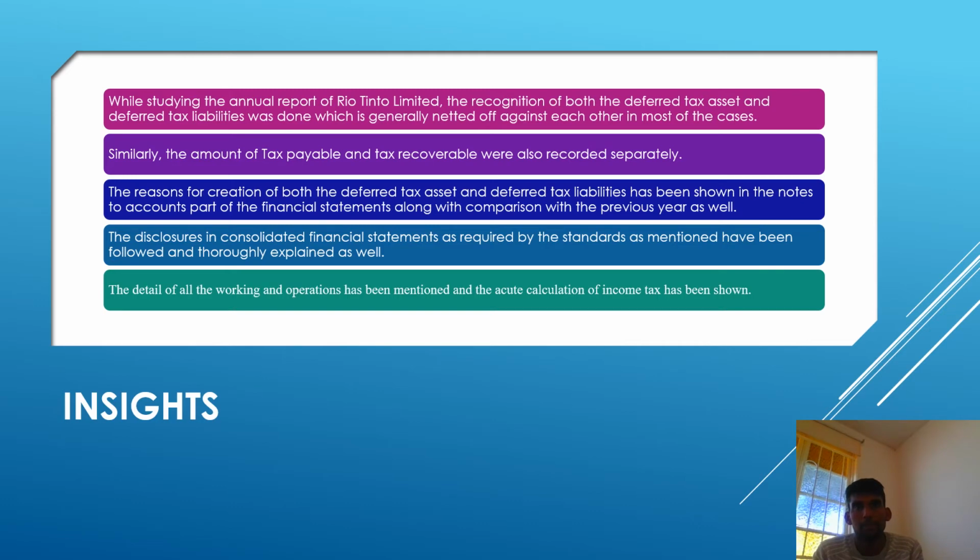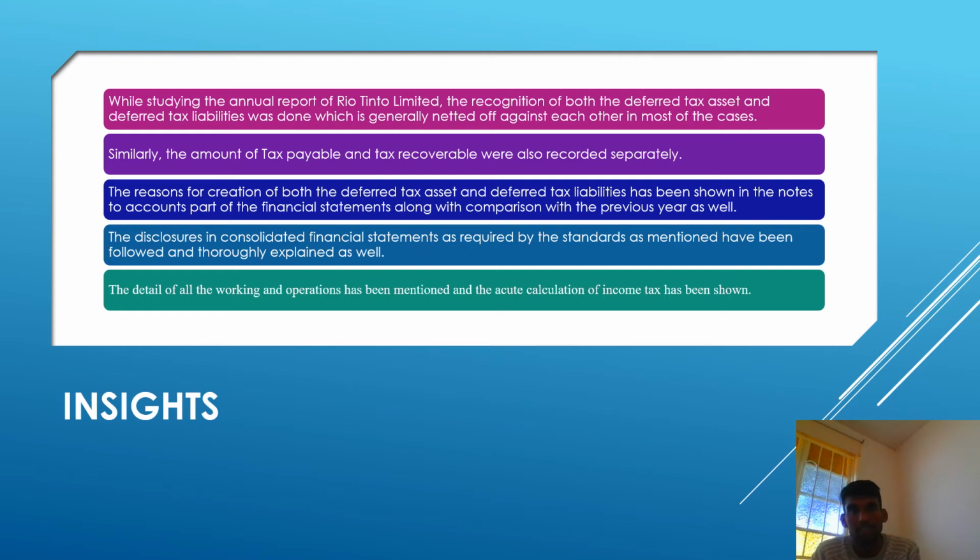While studying the annual report of Rio Tinto Limited, the recognition of both the deferred tax asset and the deferred tax liabilities was done, which is generally netted off against each other in most of the cases. Similarly, the amount of tax payable and tax recoverable were also recorded separately. The reasons for both the deferred tax assets and deferred tax liabilities have been shown in the notes to accounts part of the financial statements along with the comparison with the previous years as well.